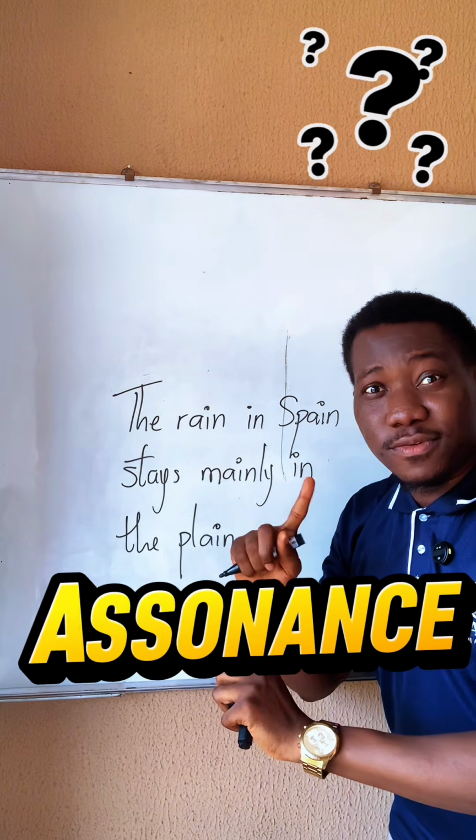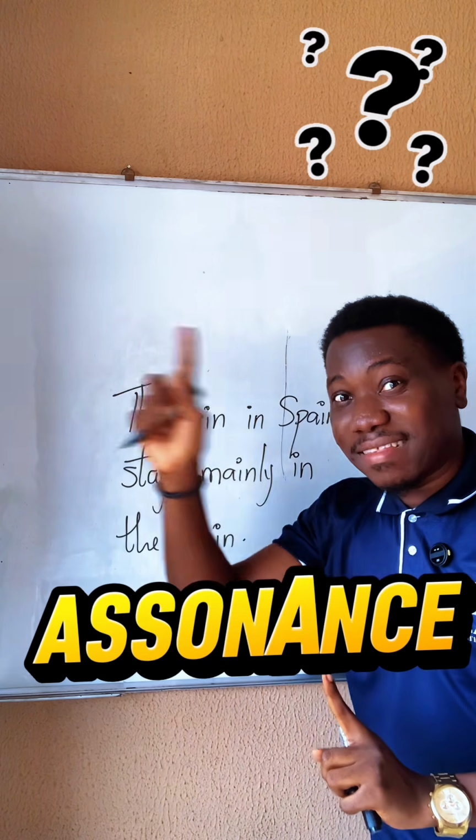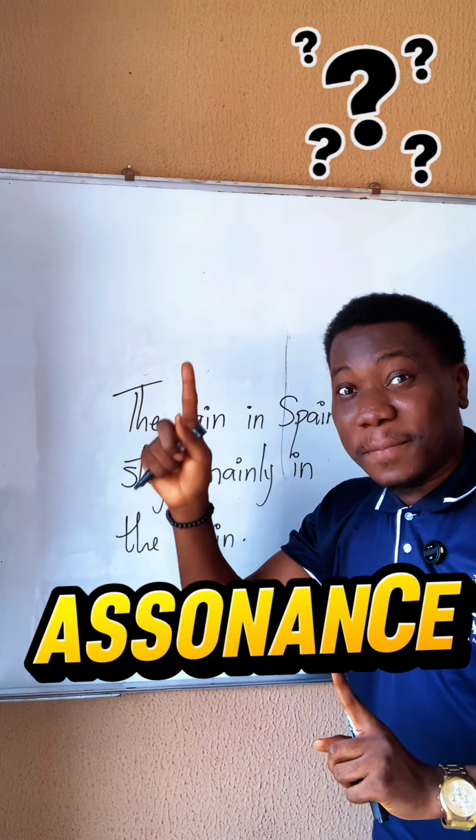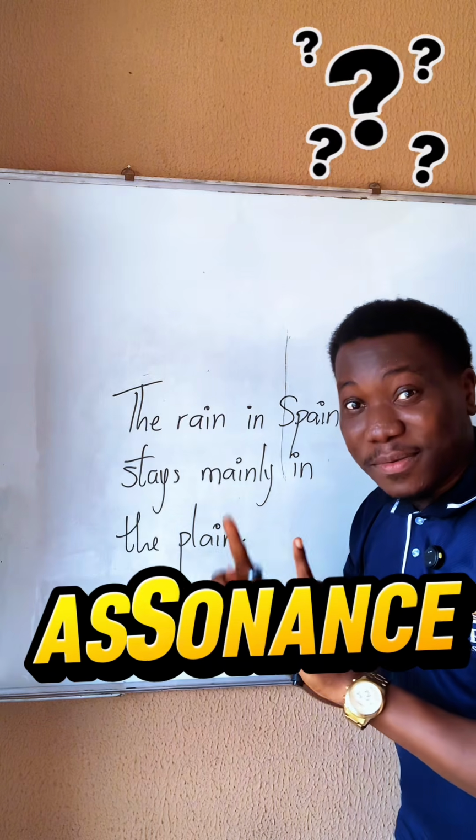Assonance. Now, this is different from alliteration. In alliteration, it is the repetition of a consonant sound. Peter Piper picked a peck of pickled pepper, pa, pa, pa, pa, pa. All right, in this case, it is a vowel sound that is repeated.